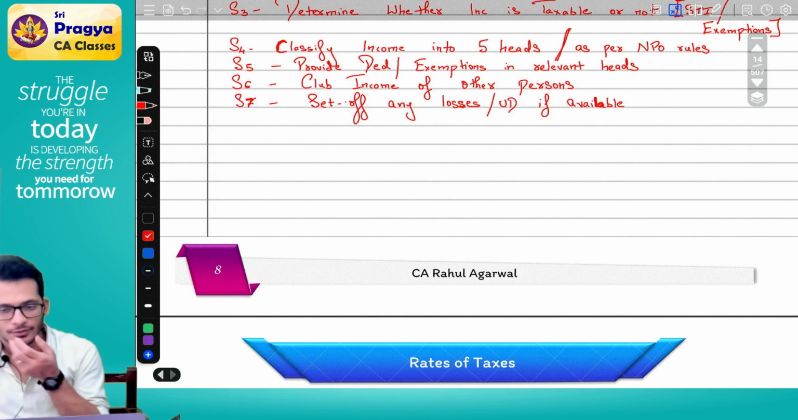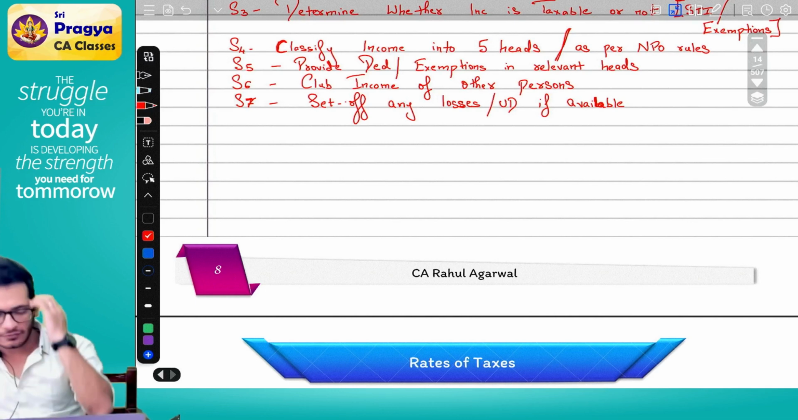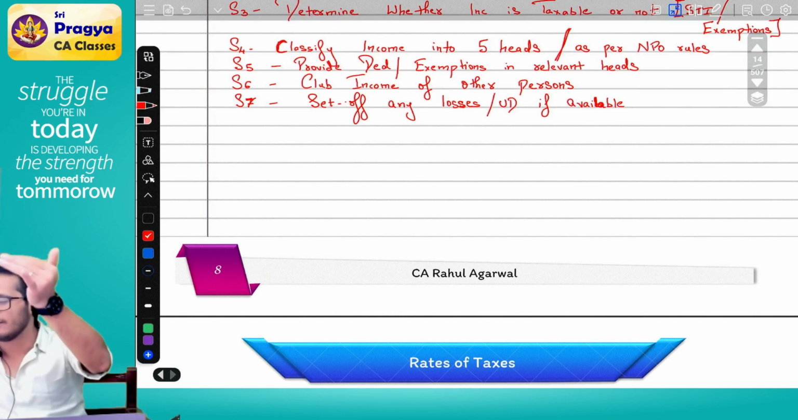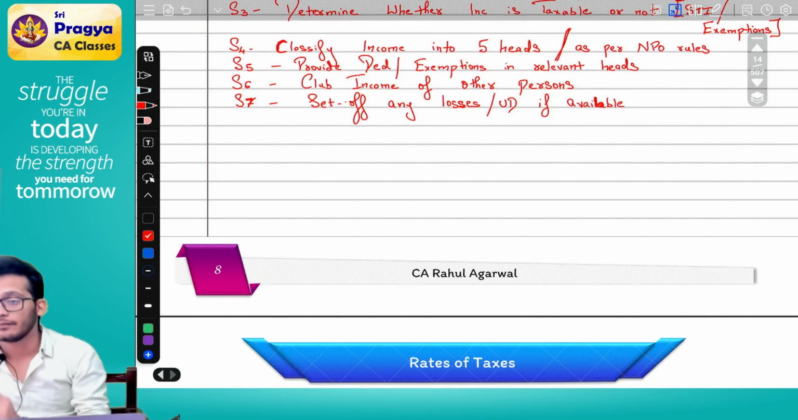Set off any losses or unabsorbed depreciation if available. Yes, you have losses from last years and everything. You can come and claim it off. Now, think about it. You have 5 heads of income. You have clubbed someone else's income. You have set off losses. You have now arrived at